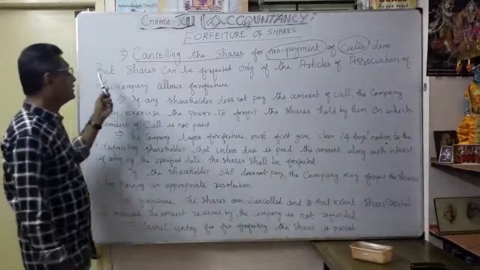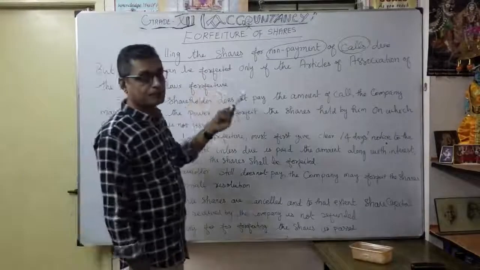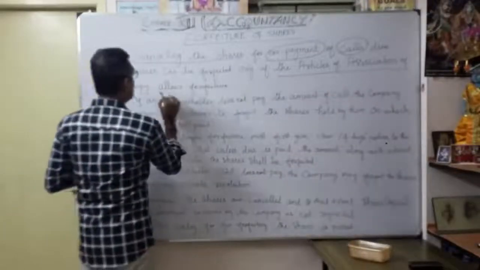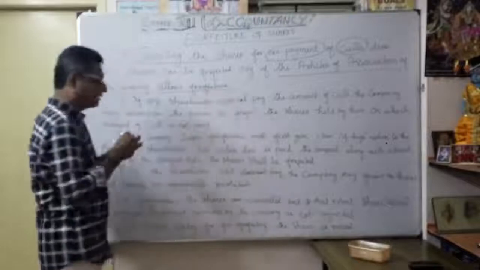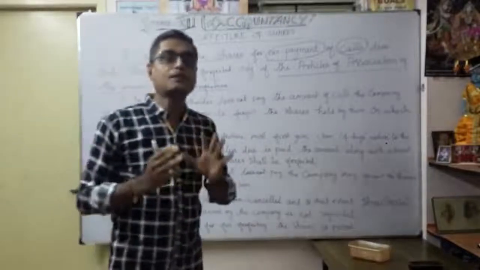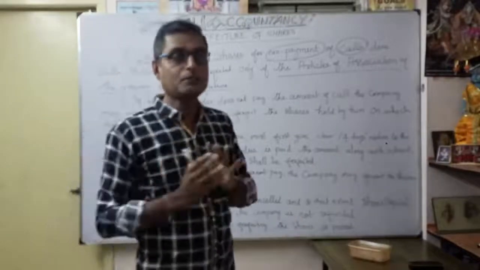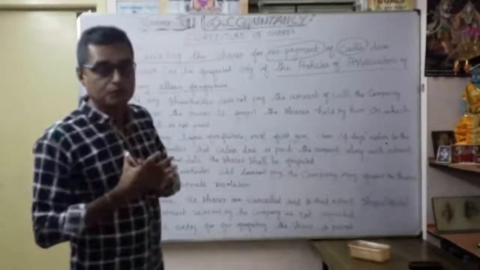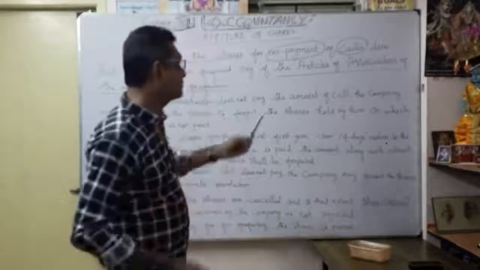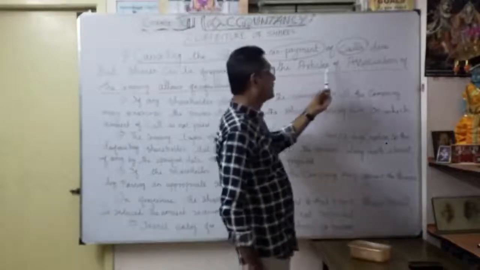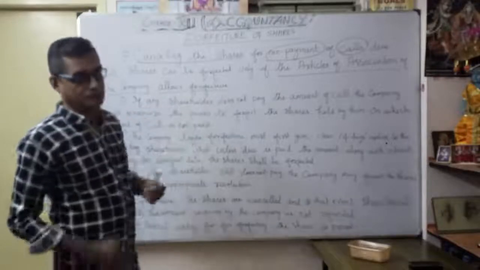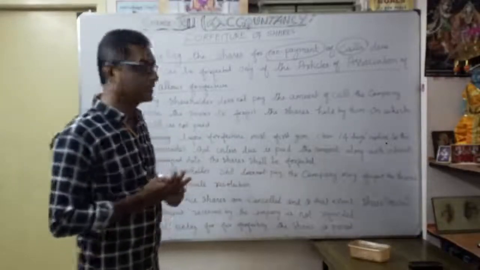But shares can be forfeited only if the articles of association of the company allow forfeiture. You already know the meaning of articles of association, the internal management of the company. They will decide whether to forfeit or not. That is very important here: only if the articles of association of the company allow forfeiture.